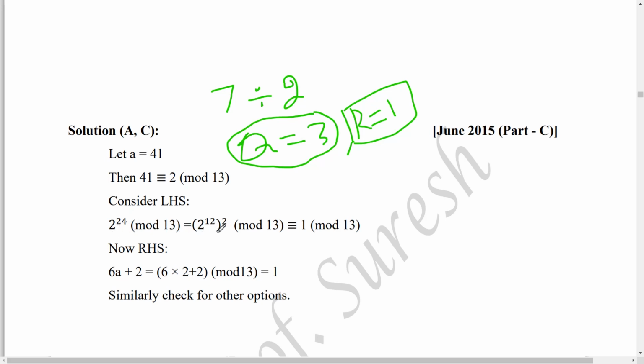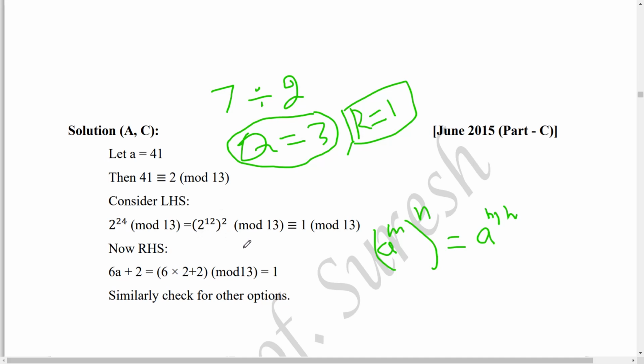We should put the bracket, that is important. a power m the whole power n equals a power mn. This bracket is very, very important. So this is congruent to 1 mod 13.